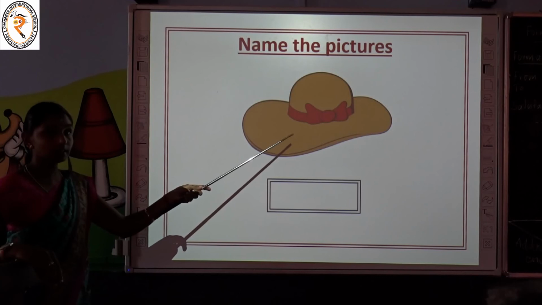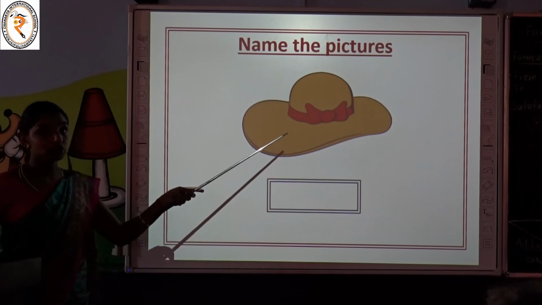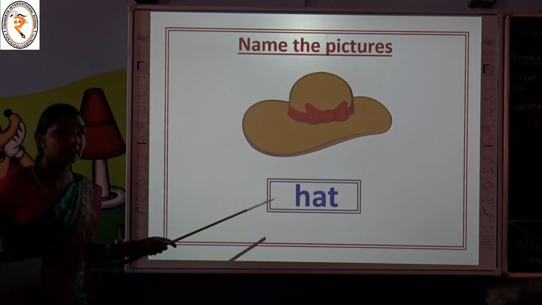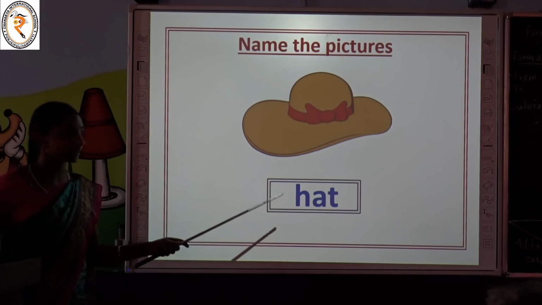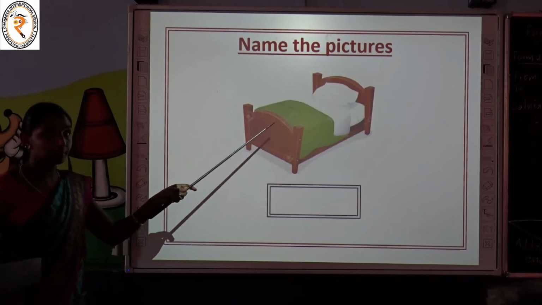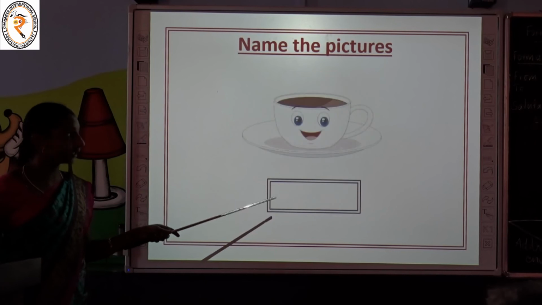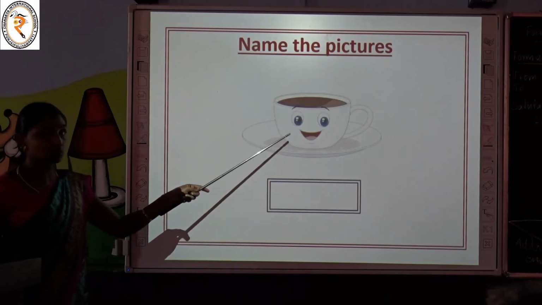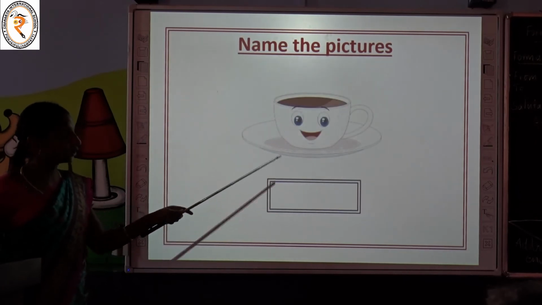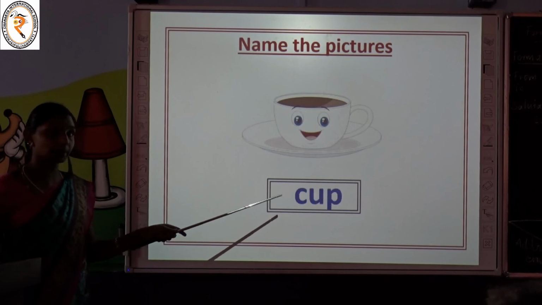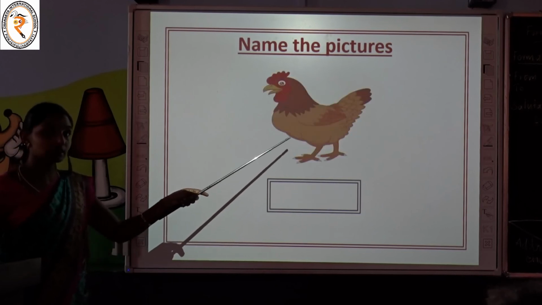What it is, children? Can you name this picture? Yes, this is hat. H-A-T, hat. What it is? Bed. B-E-D, bed. Can you name this picture? What it is, children? Very good. It is cup. C-U-P, cup. Can you name it? What it is?